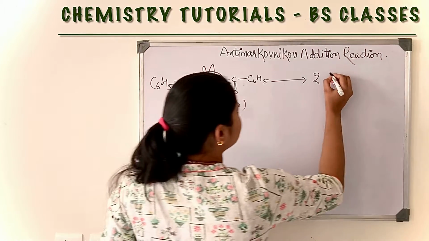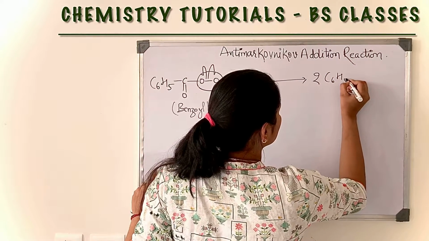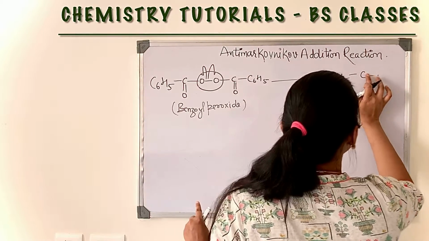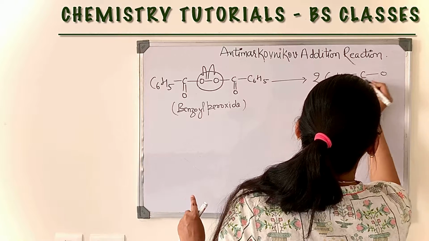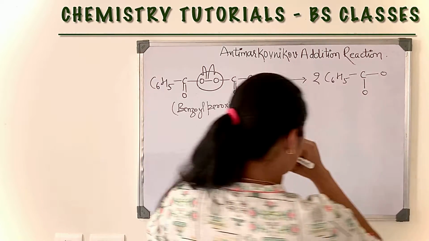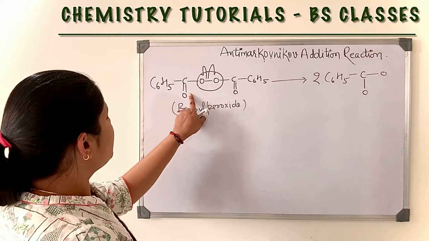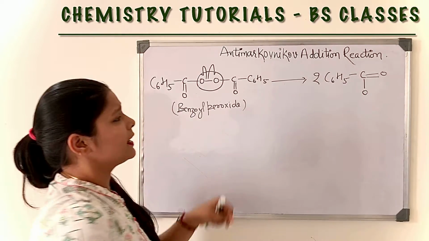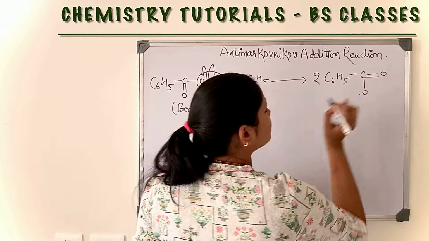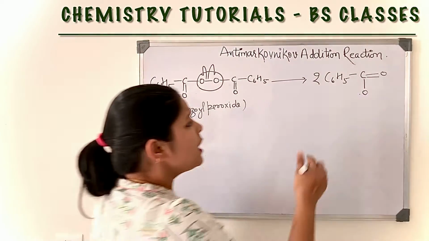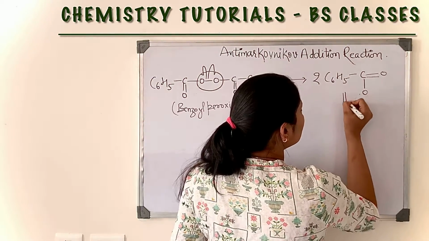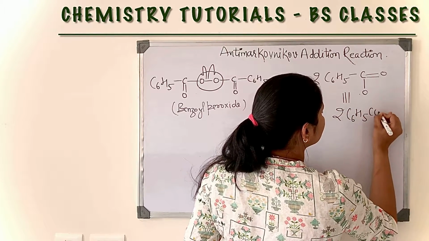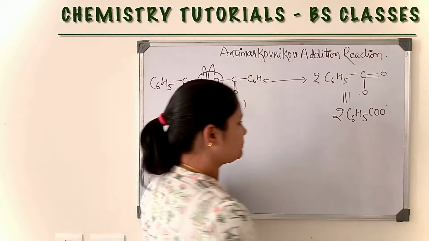C6H5COO, with C double bond O. Now this is the free radical. You can write the free radical either like this or like this.